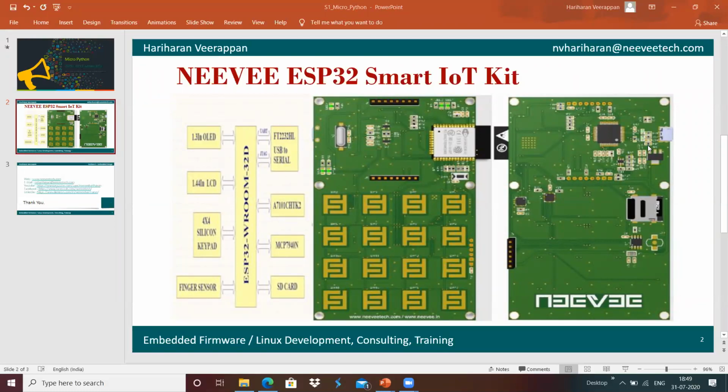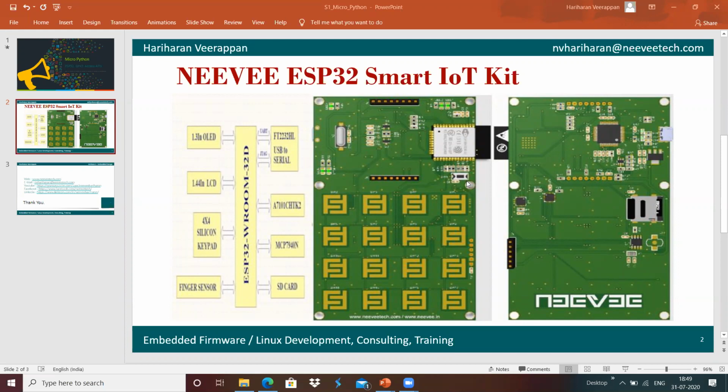Using the USB port, we can flash the ESP32, and we can debug the programs running on the ESP32 with the help of the USB interface. This is done with the IC called FT2232, which is a USB to serial and USB to JTAG interface.